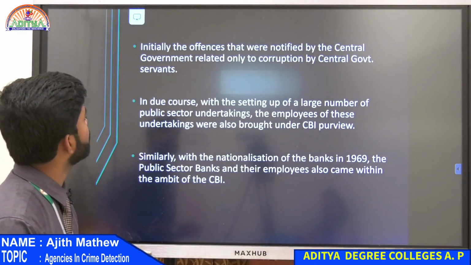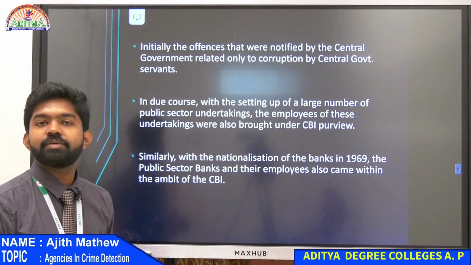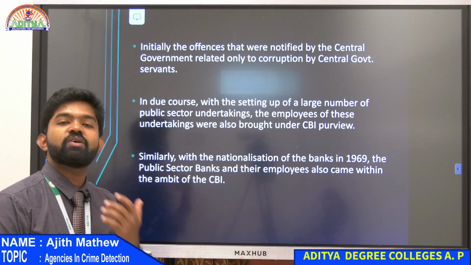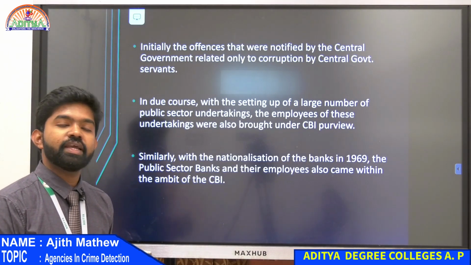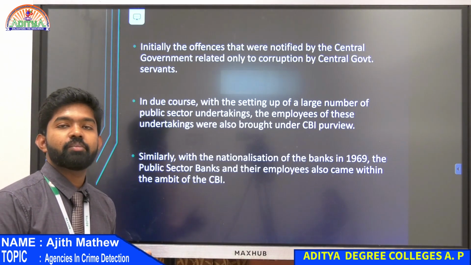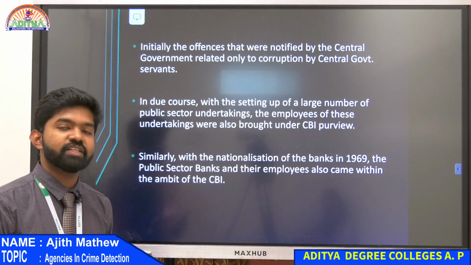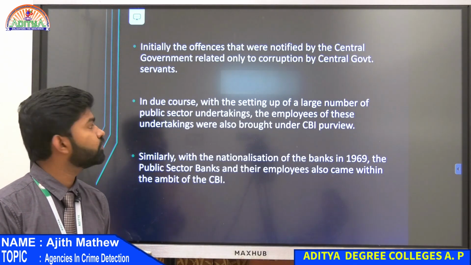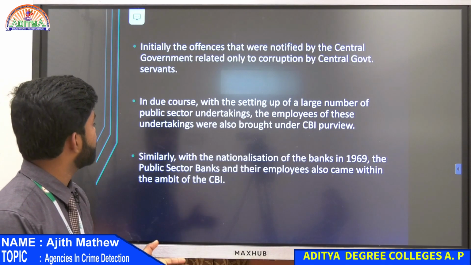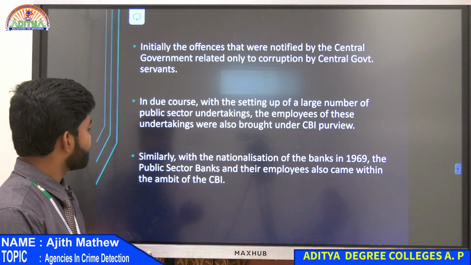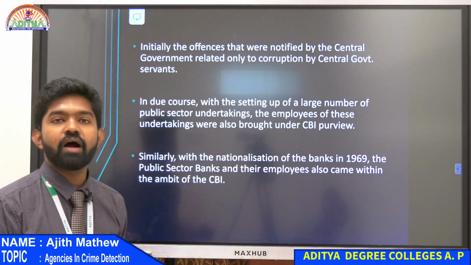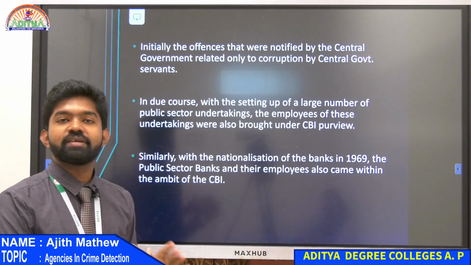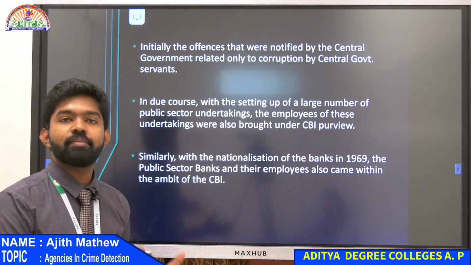Okay, so initially what did CBI do? Initially they were only checking all the central government employees, right? They were checking where they are taking bribes, where they are doing corruption, all those things CBI used to do. But after independence, so many public sectors came. There were so many public sectors that came.